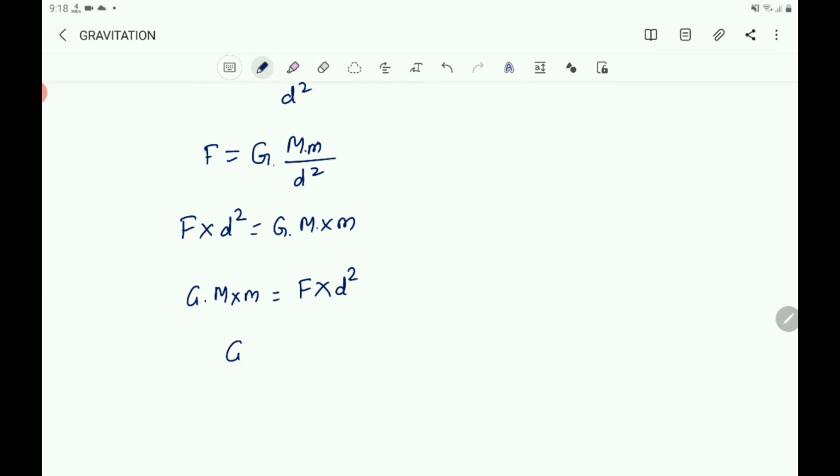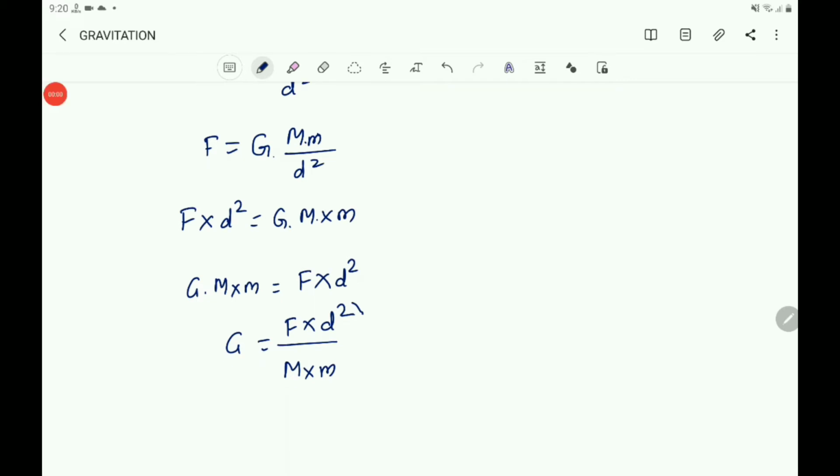So you can write G equals F into d square by M into m. So the formula to find the gravitational constant is G equals F into d square by M into m. That is a universal constant.